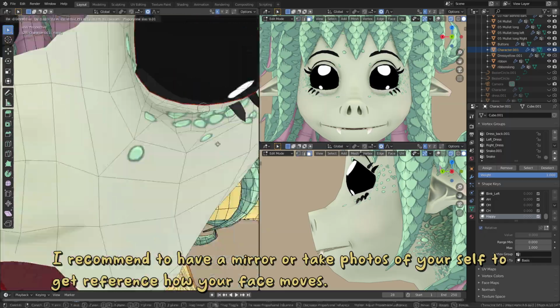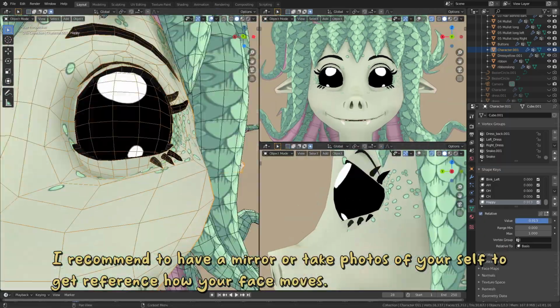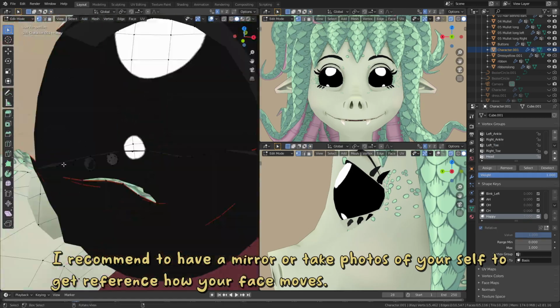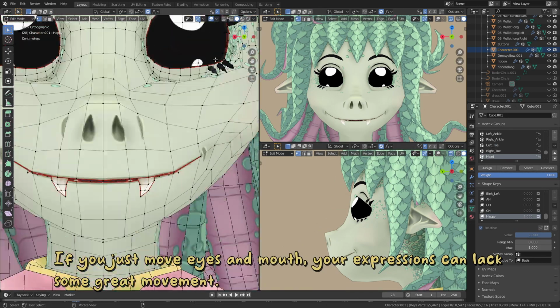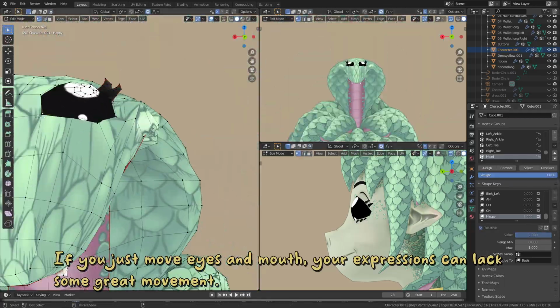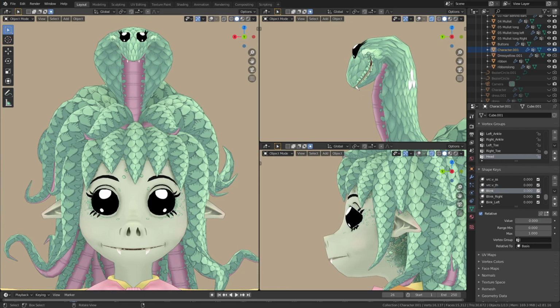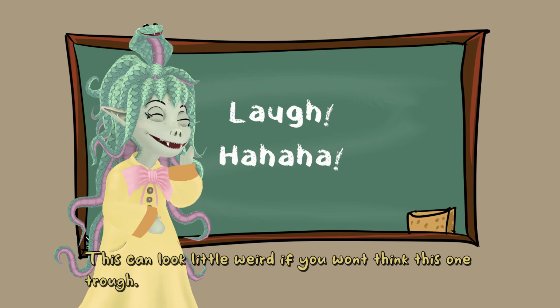I recommend having a mirror or taking photos of yourself to get a reference for how your face moves. If you just move the eyes and mouth, your expressions can lack some great movement. For this one, I include movement of the ears because it enhanced the look. This can look a little bit weird if you don't think this one through.